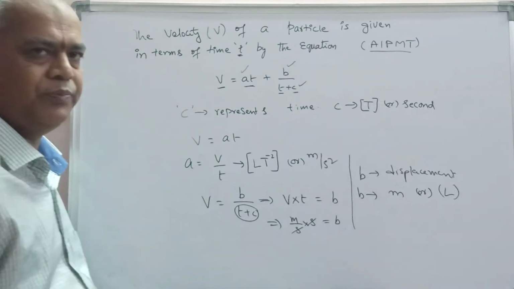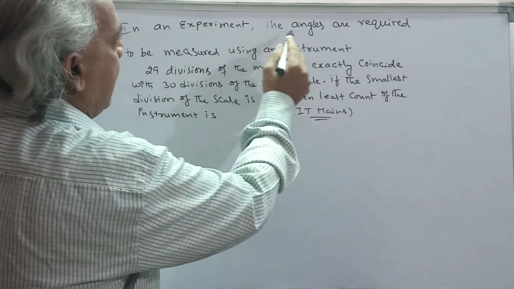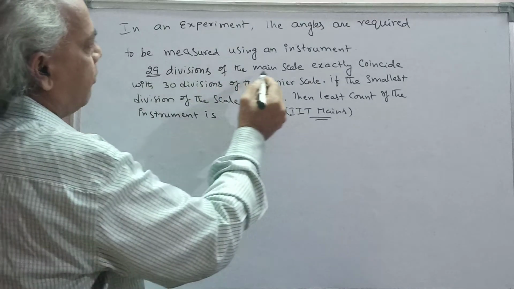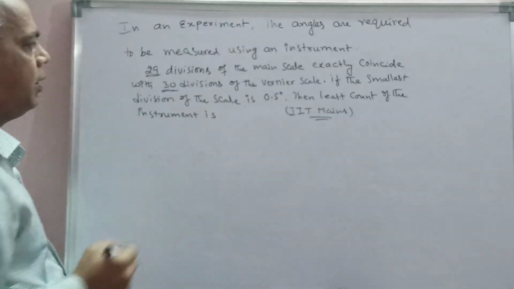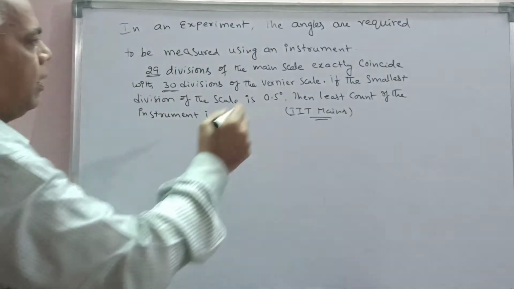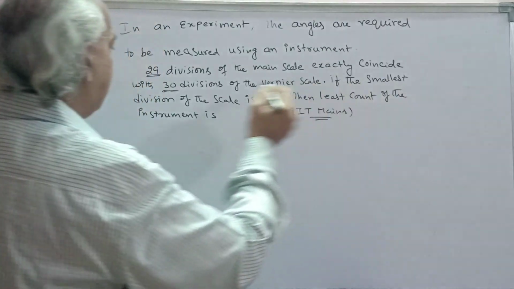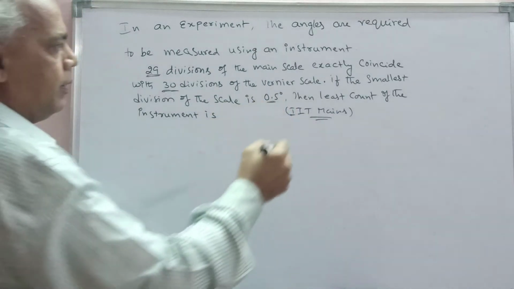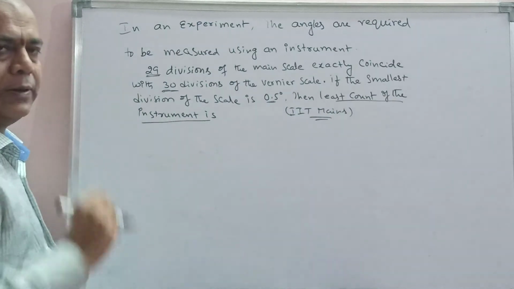Okay. In this problem, in an experiment, the angles are required to be measured using an instrument. 29 divisions of the main scale exactly coincide with the 30 divisions of the vernier scale. If the smallest division of the main scale is 0.5 degree, then the least count of the instrument is.